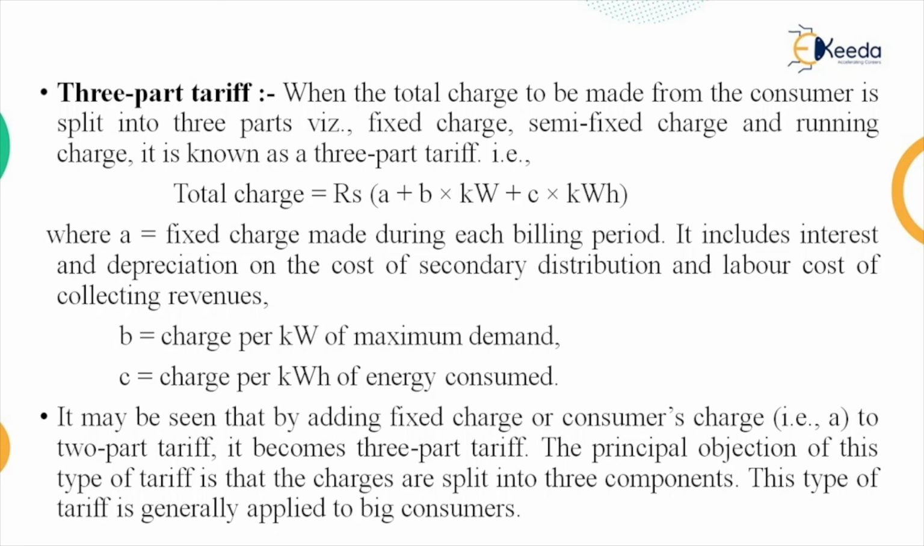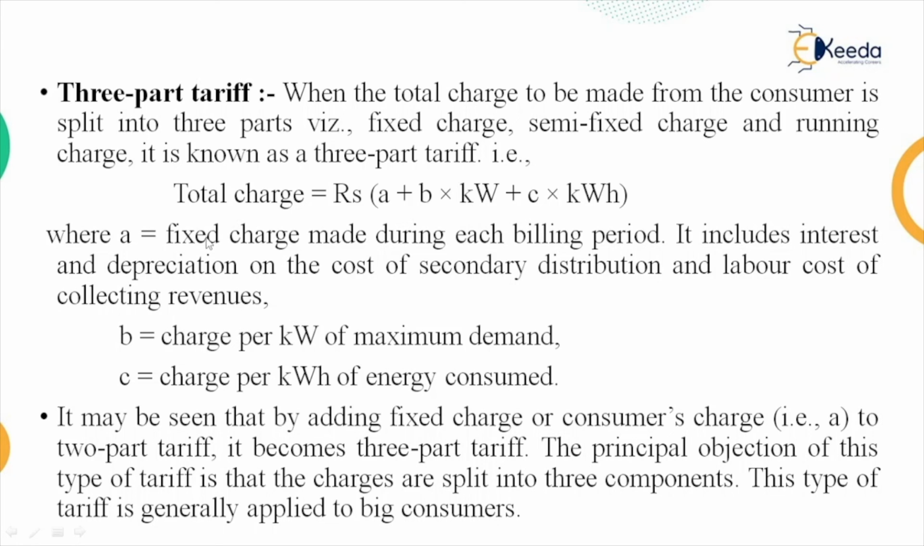And last is the three-part tariff. When the total charge to be made from consumers is split into three parts. Three-part tariff is the advanced version of two-part tariff. The three parts are fixed charge, semi-fixed charge, and running charge. So total charge is equal to A plus B into kW plus C into kilowatt hour.